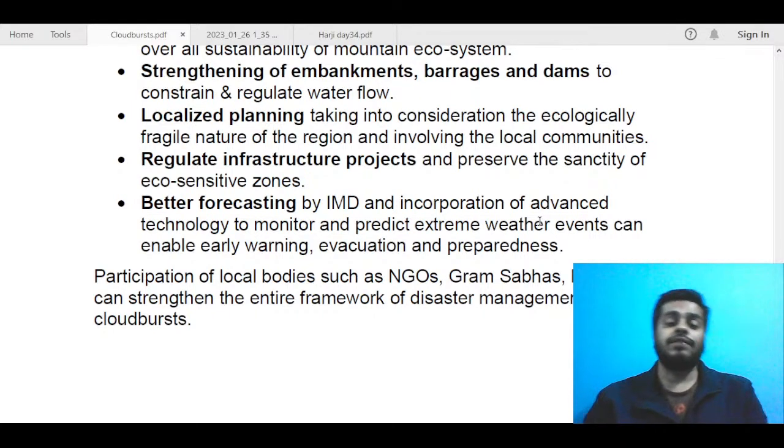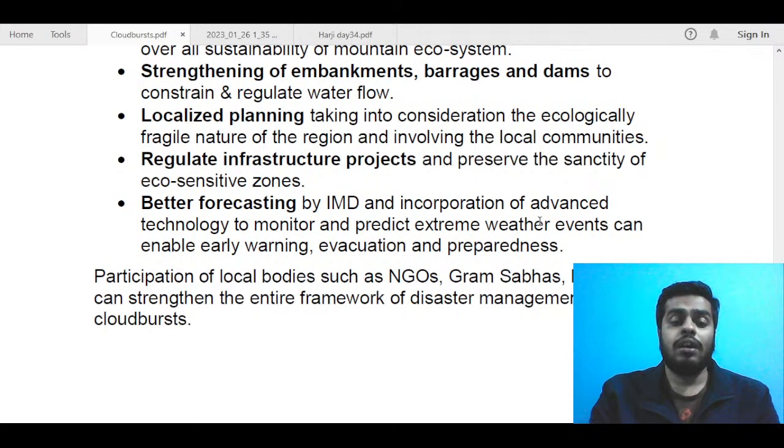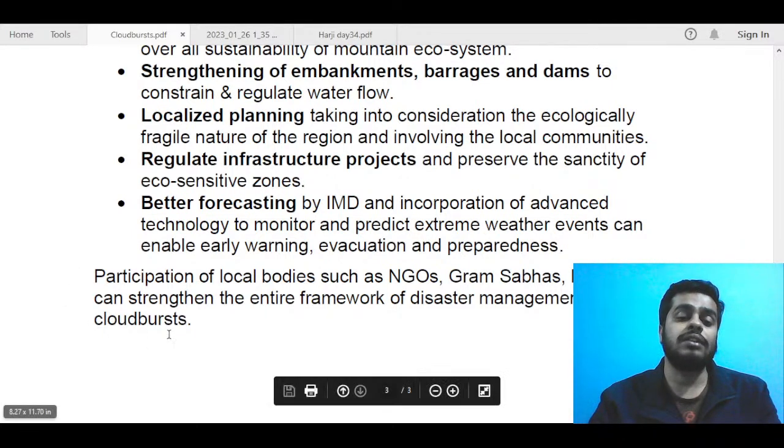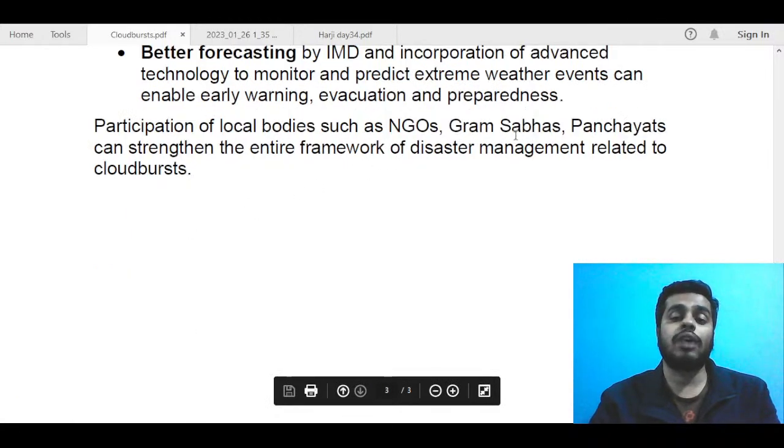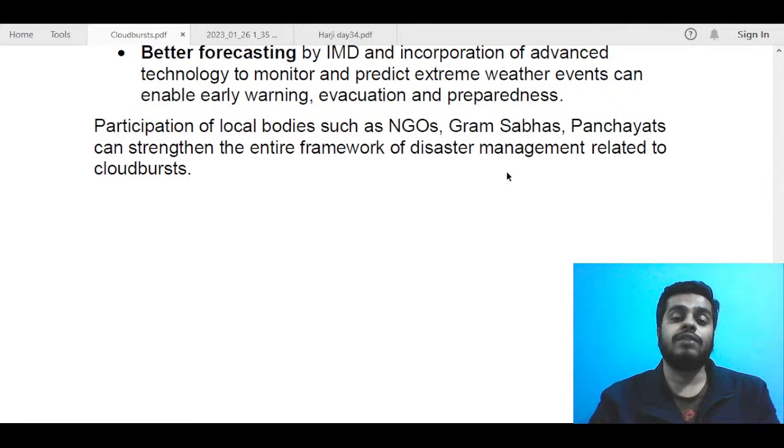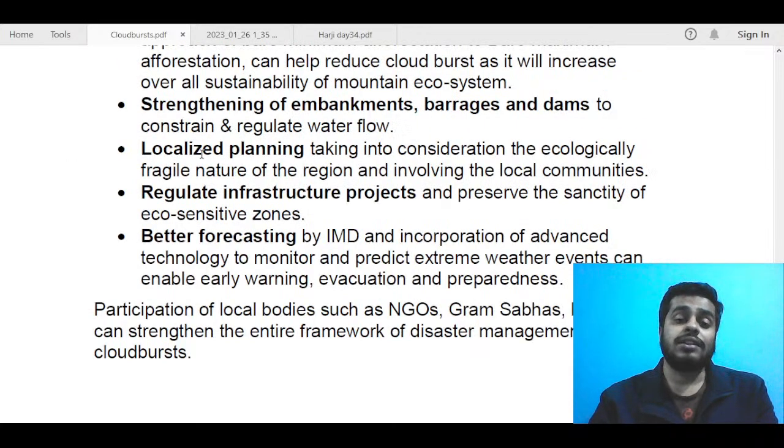Again, 2-3 points would have been sufficient. If you are short on space, you can use a smart art format in writing this part. For example, you can use some hub-spoke diagram or a flow chart and just finish it within a very short paragraph. Next, we just need to conclude, and this is just about how we can tackle it in future. So participation of local bodies such as NGOs, Gram Sabhas, Panchayats can strengthen the entire framework of disaster management related to cloudburst. So basically, this is a generic conclusion related to disaster management. Here you can just replace cloudburst with any disaster, and I think that will hold true. So you can just mention this, and I think this is sufficient for this answer.